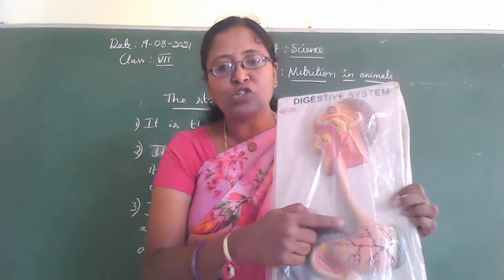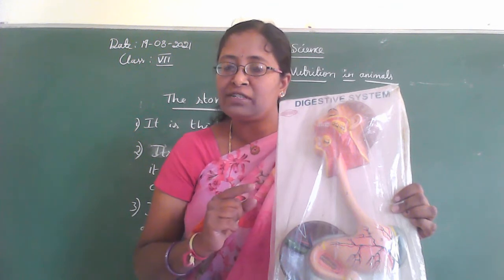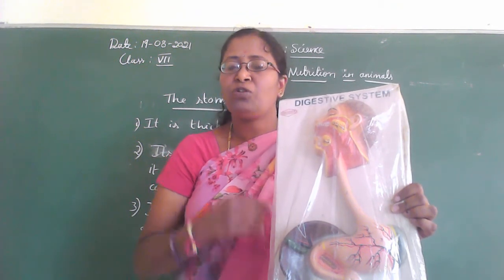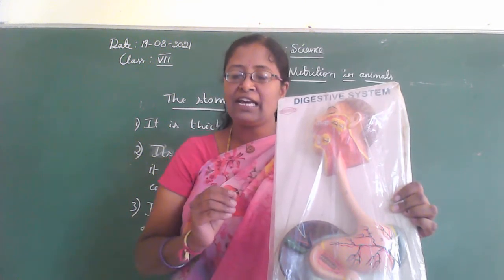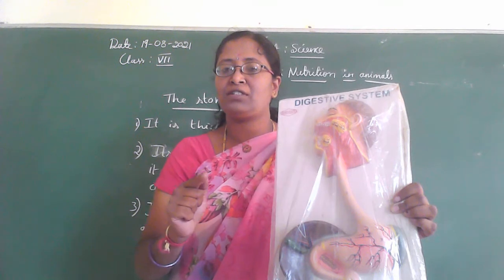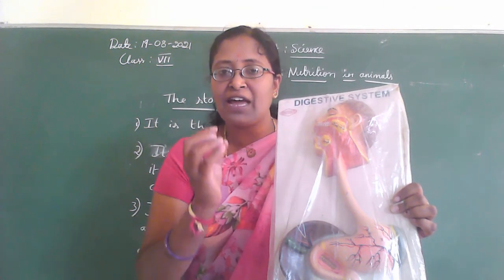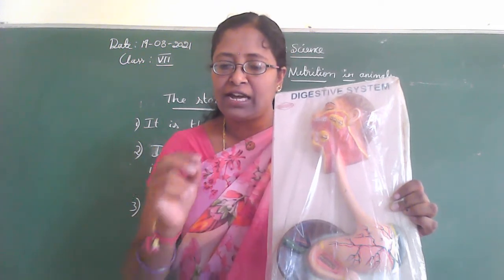Our stomach also produces hydrochloric acid, and it also produces digestive juices. What is the function of the mucus? The mucus protects the lining of the stomach from the acid released by our stomach, called hydrochloric acid.